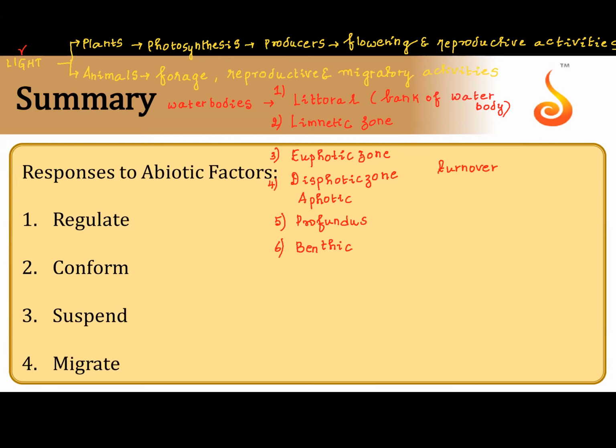We have a good picture. Turnover of lakes. The upper layer of the lake is called epilimnion, the middle part is the mesolimnion, and then the hypolimnion.